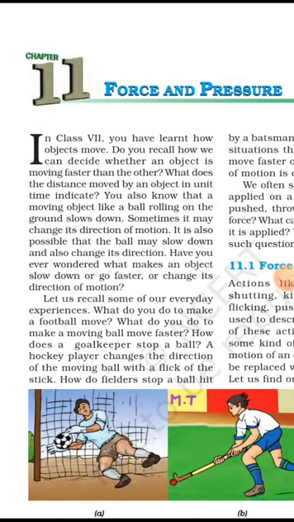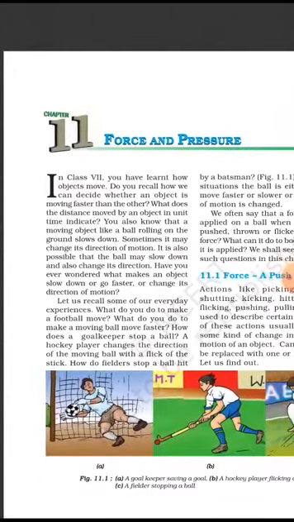You can see that in class 7 you have already learned how objects move in our day-to-day lives. Do you recall how we can decide whether an object is moving faster or slower? The distance moved by the object in unit time indicates this. You also know that a moving object like a ball rolling on the ground slows down. Sometimes it may change the direction of motion also. Those are the examples. You can see here example number 1.